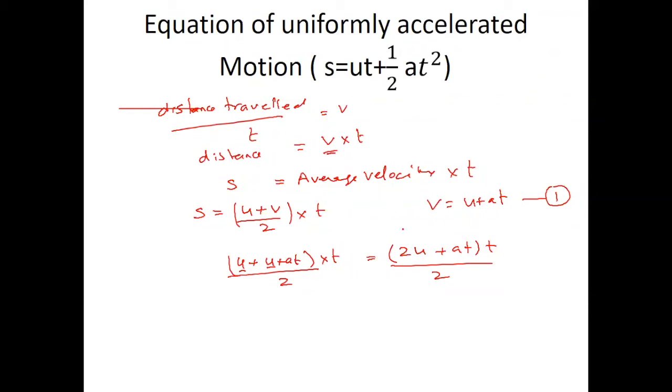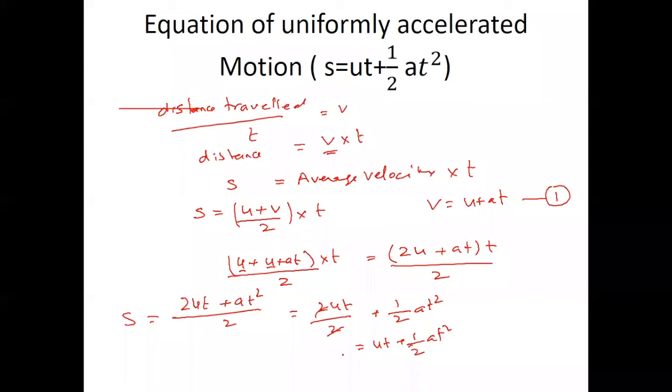Okay. Then we can write (2ut plus at square) by 2, or we can write 2ut by 2 plus 1 by 2 at square. 2 cancel, so ut plus half at square. This is S. Any doubt?